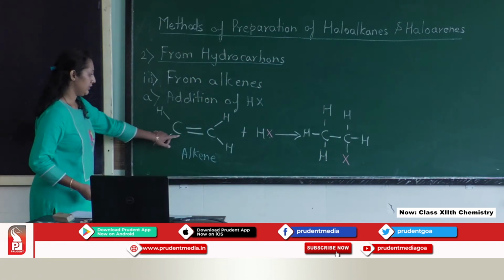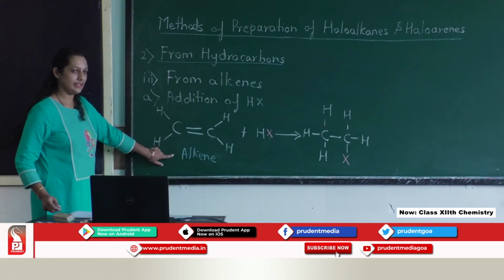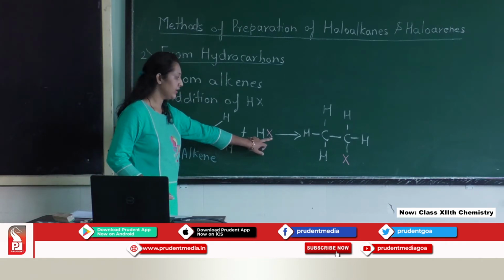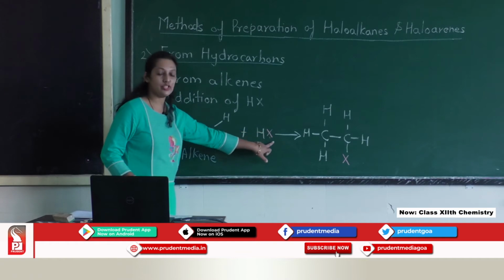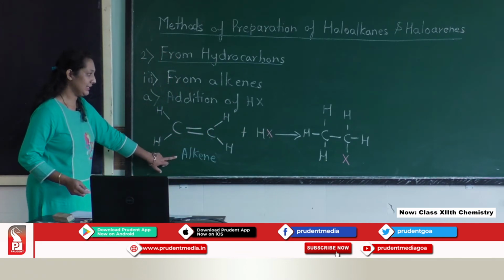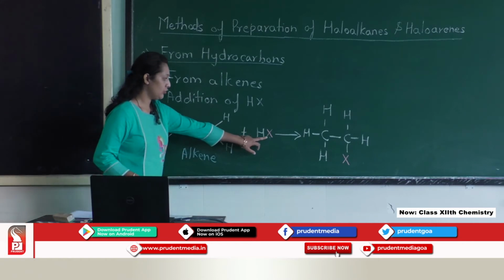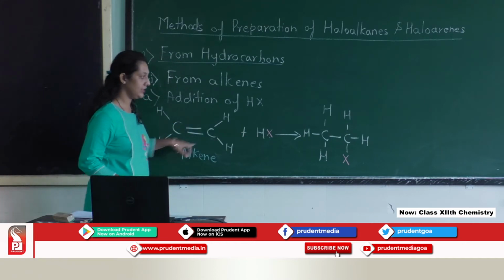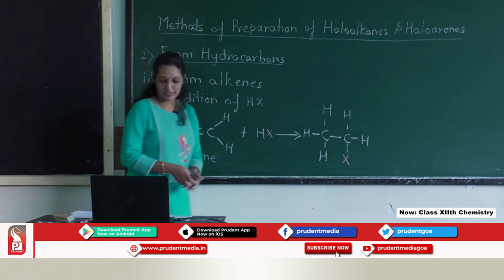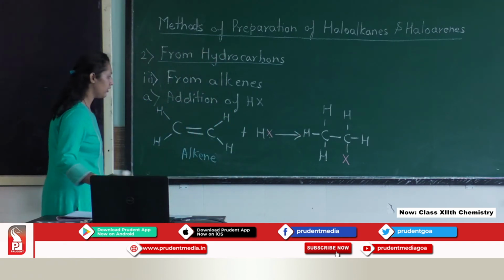Now, I have taken an alkene, that is ethene, and the addition of hydrogen halide. So, we have to add hydrogen as well as the halogen to an alkene. When hydrogen halide gets added to an alkene, we will get alkyl halide. By taking this into consideration, we will consider one more example.